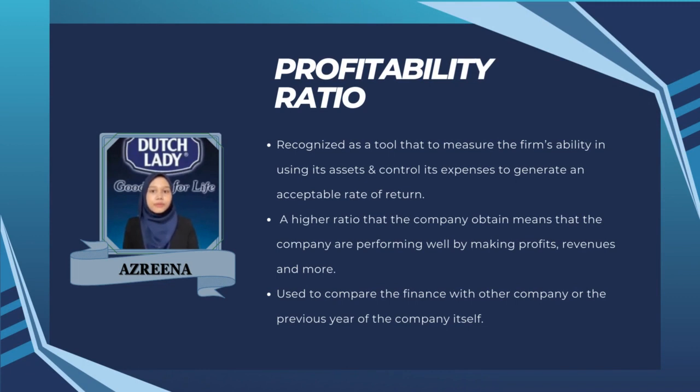Next, we move to profitability ratios. Profitability ratios are recognized as a tool that measures the firm's ability to use its assets and control its expenses to generate an acceptable rate of return. A higher ratio means that the company is performing well by making profits, revenues, and more. This can also be used to compare the finances with other companies or the previous year of the company itself.